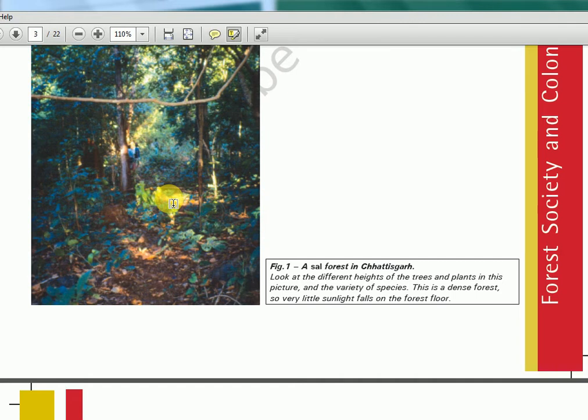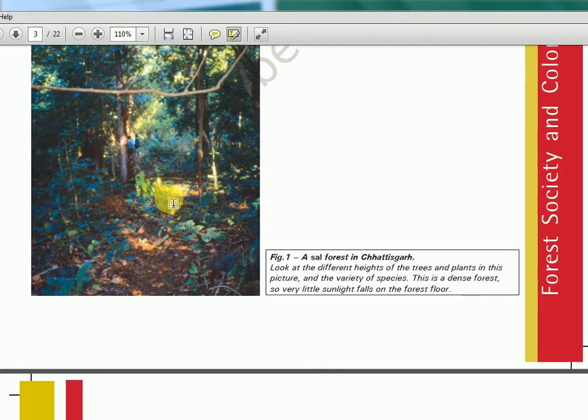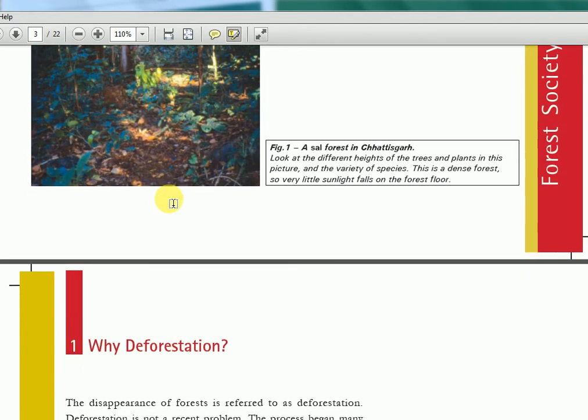If you have not watched the geography series yet, please start watching it. We have to complete all the NCERTs this month itself so that we can focus on something else from next month. The sal forest in Chhattisgarh has these trees and plants, a variety of species. So that is why it is also popular.